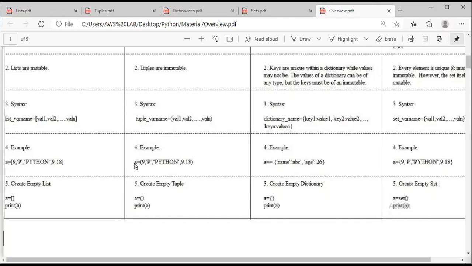Here A is a tuple name. See, here I have told A is a list name. Here I am telling you that A is a tuple name. What is the difference, in the sense? See here, all the elements are placed in square brackets. Here, all the elements are placed in parentheses. That is why I'm telling that this A is a tuple name and this A is nothing but a list name.